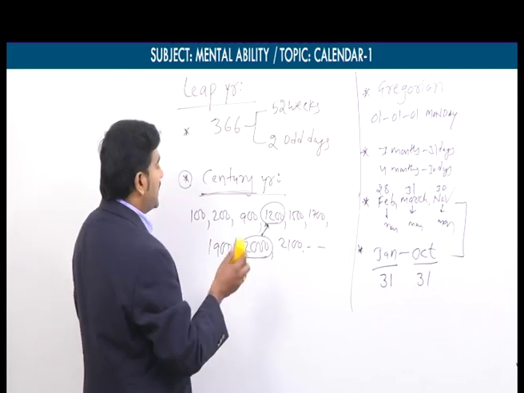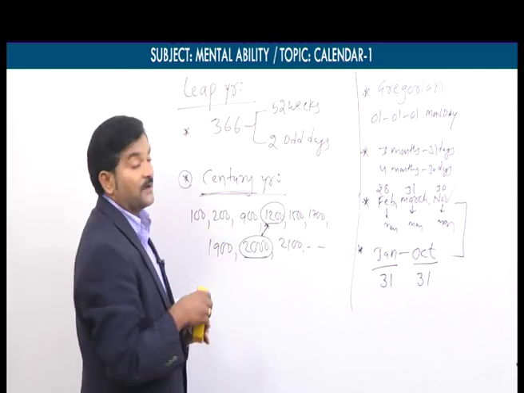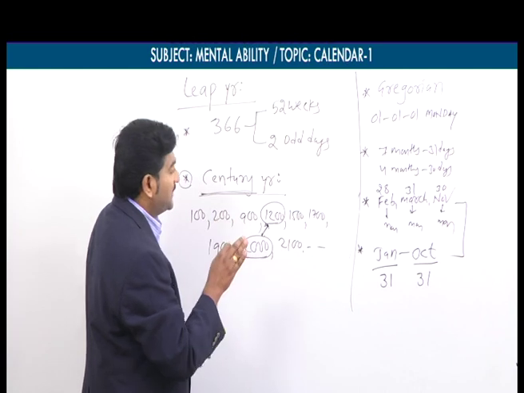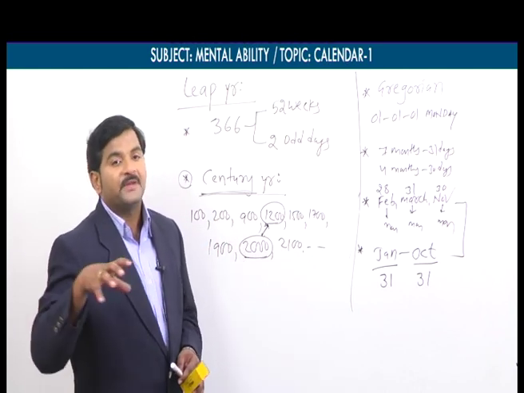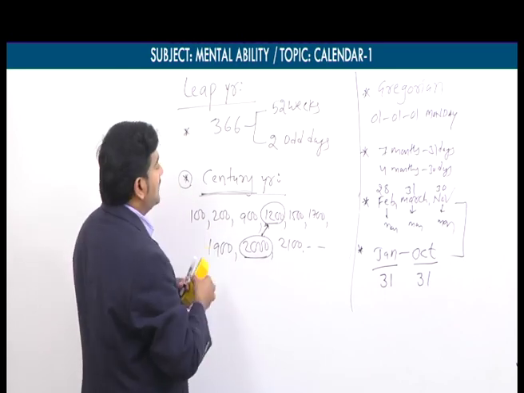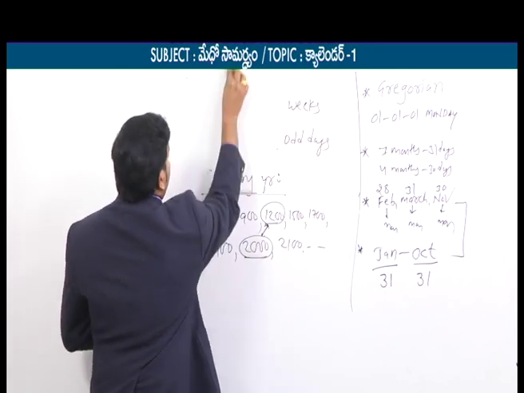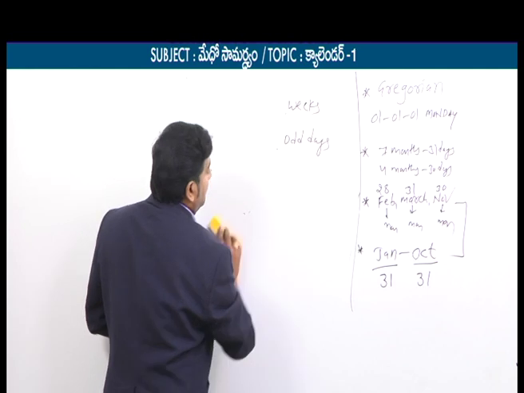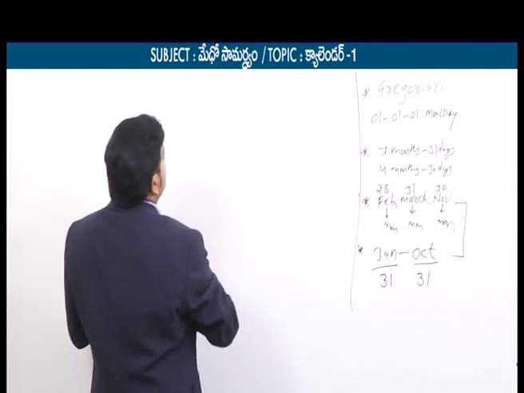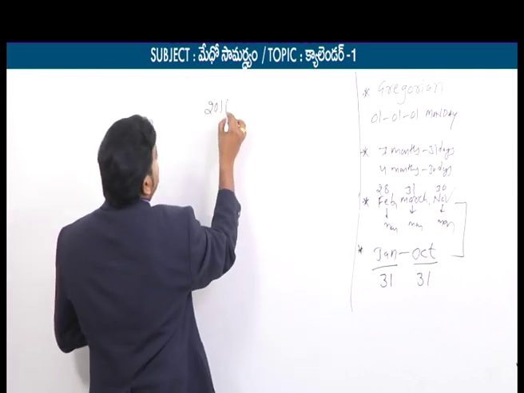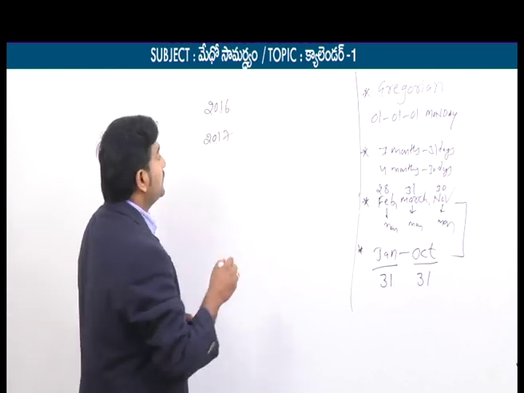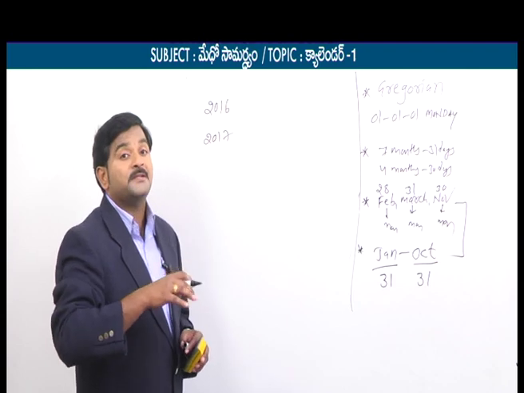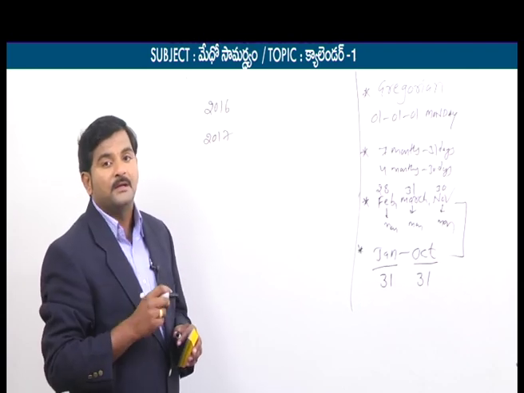So now by using the concept of odd days and the century year, we can say by observation which year is leap year and which year is non-leap year. So now we'll focus on that part. For example, I am taking 2016 and 2017. These are the two years. That too, these two are non-century years.